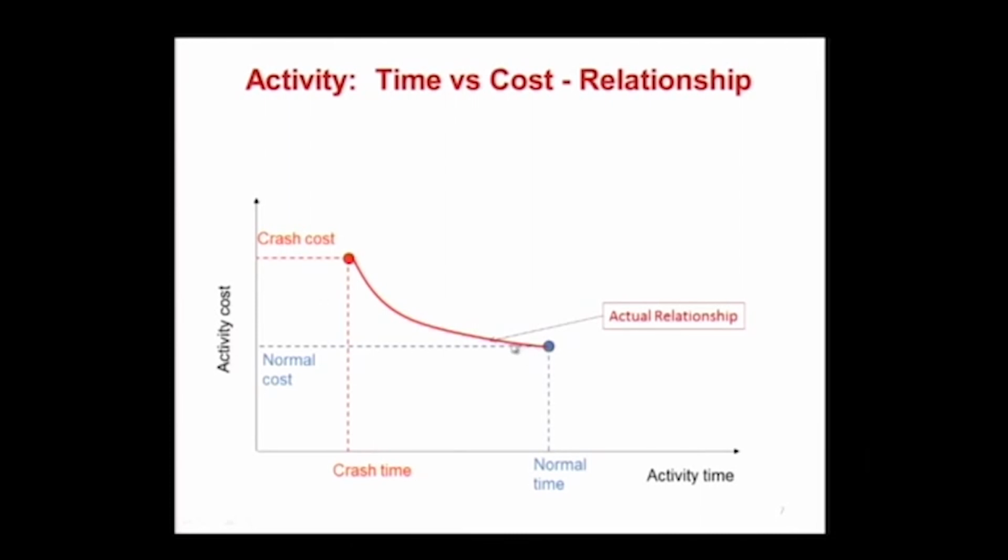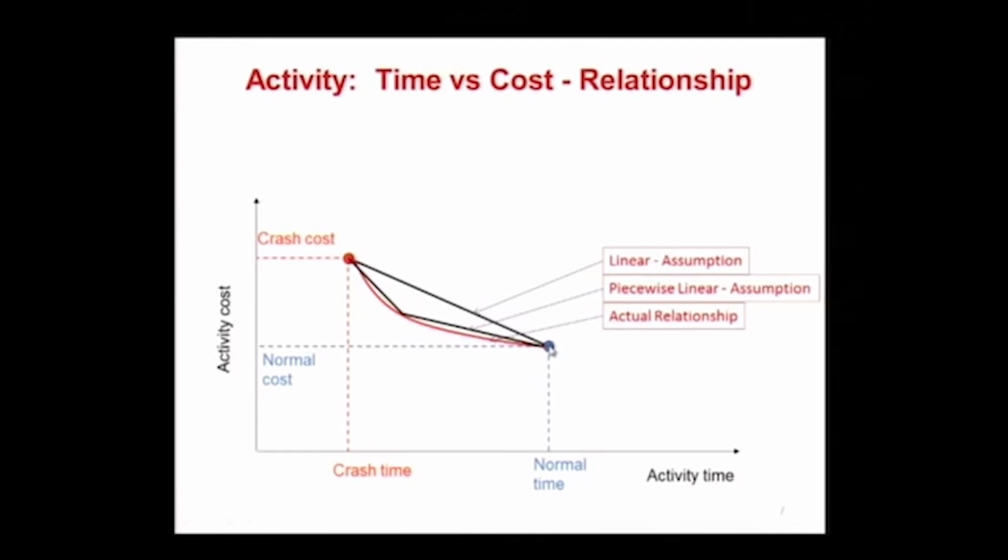While people have shown and calculated this as the actual relationship, you have to make assumptions on this to work with it in a classroom context. One assumption is a piecewise linear relationship, in which case there are two steps. A simpler assumption is a fully linear relationship, in which case it is one step from normal time and normal cost to crash time and crash cost.